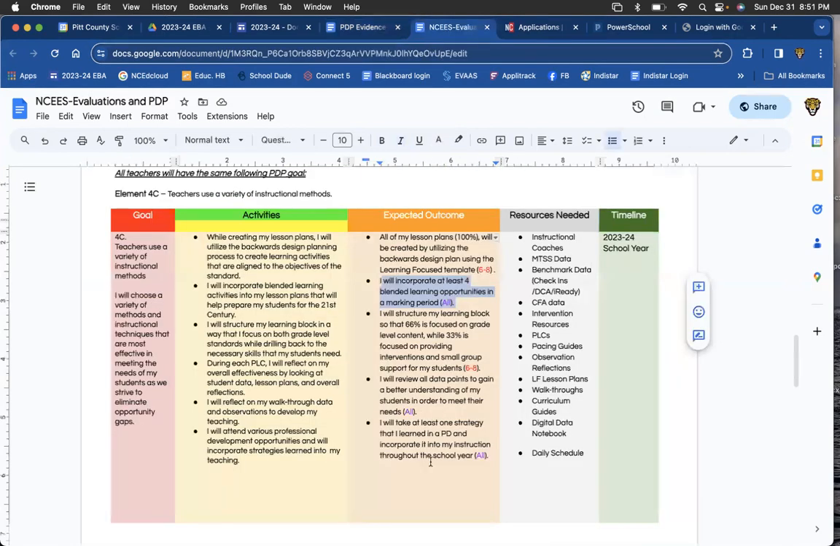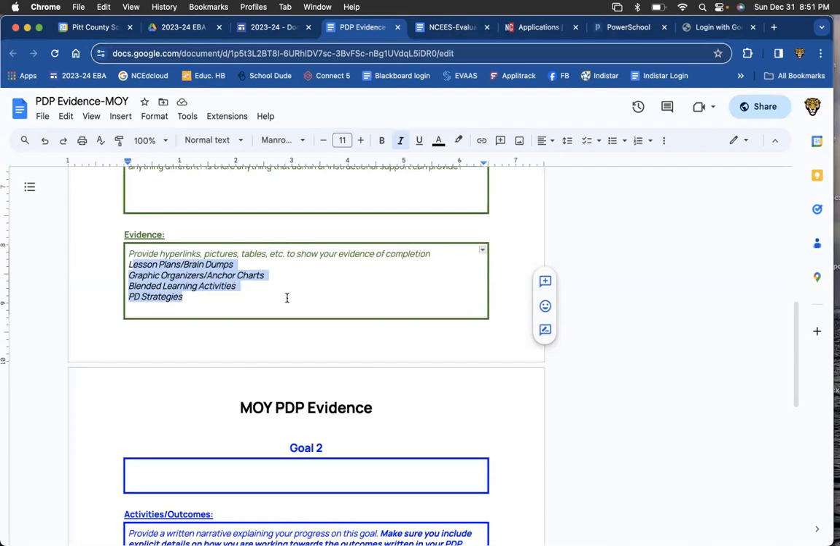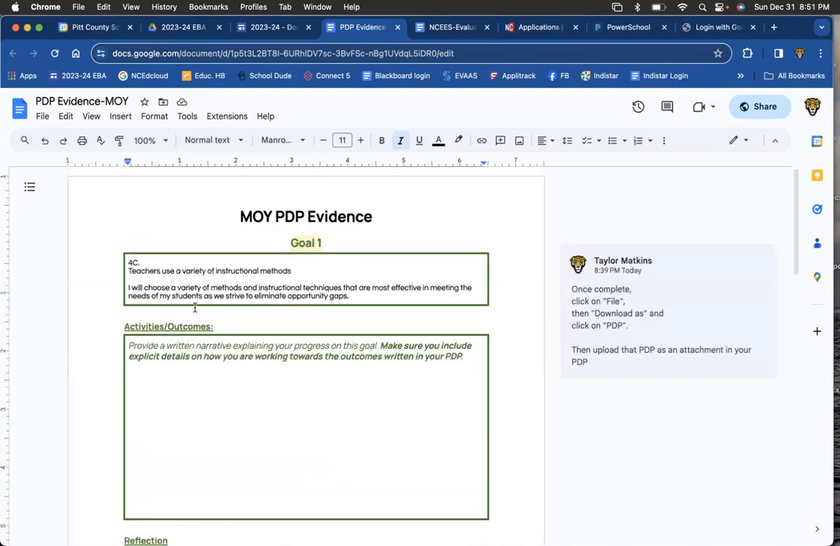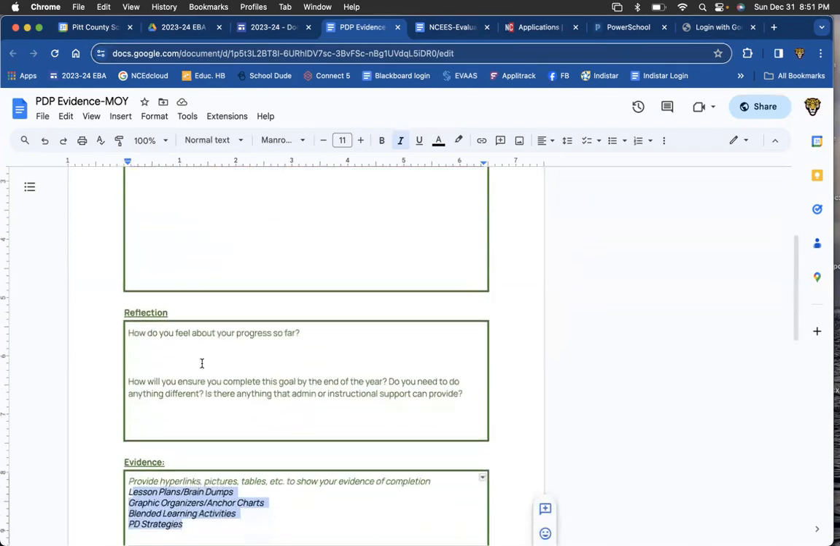And then the other one that we set up here was one strategy that you may have brought back from a PD that you have attended throughout the school year, last school year as well. So anything that you can link in here that says, hey, I'm making progress on this goal is what we want to see here. So once again, you'll fill this out, reflection.